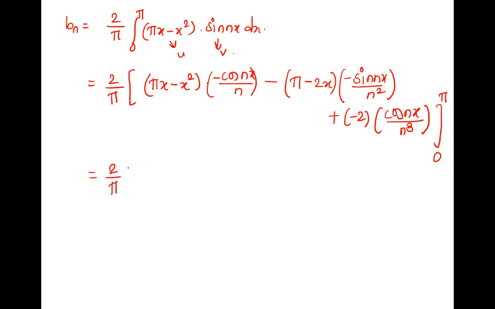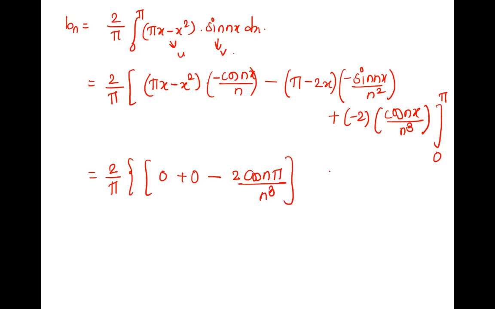Okay, 2 by pi. Upper limit is pi. So if it is pi, what will be the value? This value, pi square minus pi square, 0. Pi into pi, pi square minus pi square, 0 into anything, 0. Now if it is pi here, minus pi, sin pi 0. sin n pi is 0 and 0 into anything is 0. If it is pi here, it will survive. So plus minus minus 2 cos n pi upon n cube.